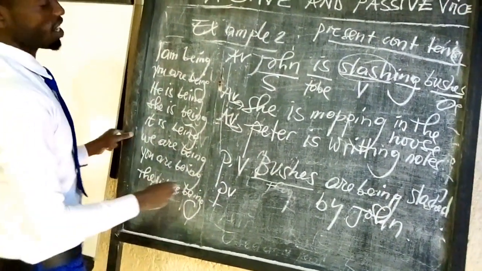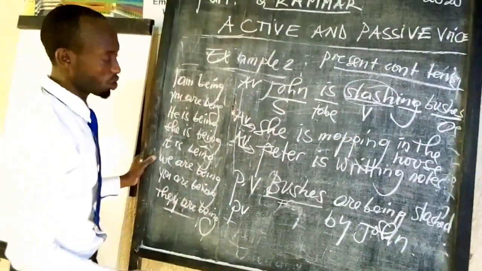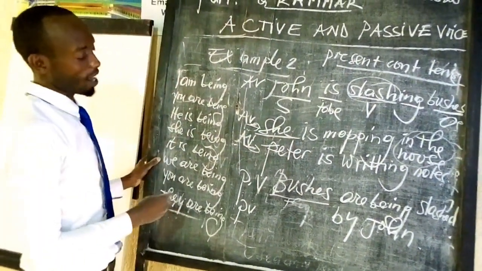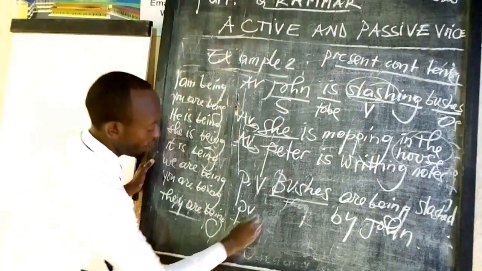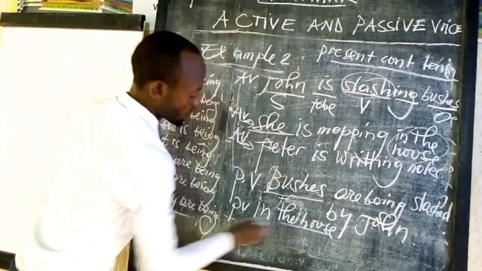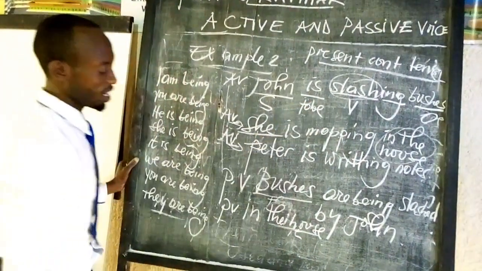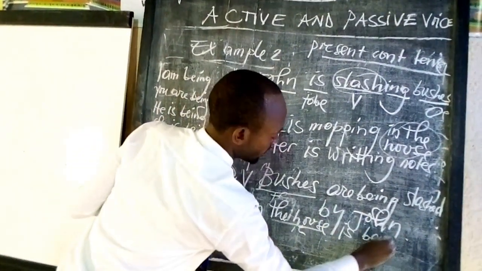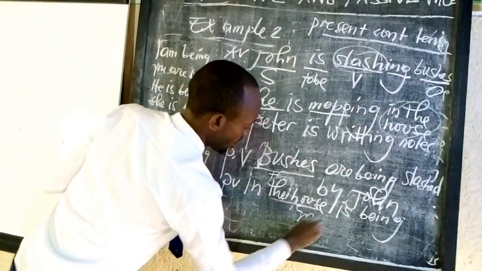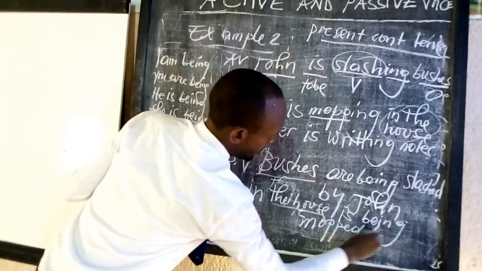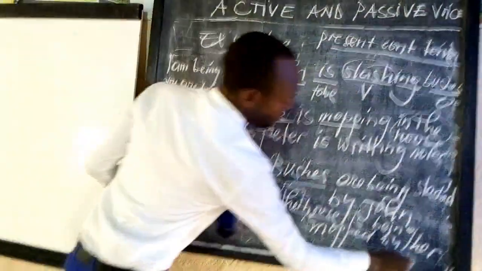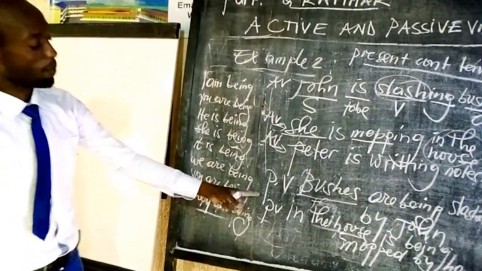For example number 2, we say that she is mopping in the house. In the house is acting as an object, then she is a subject which is a pronoun. So I said in the house. House can be replaced by it. We say that is being. Then the verb we have is verb to mop. So we say that is being mopped by her. Because when she became an object, it became her. That is example number 2.